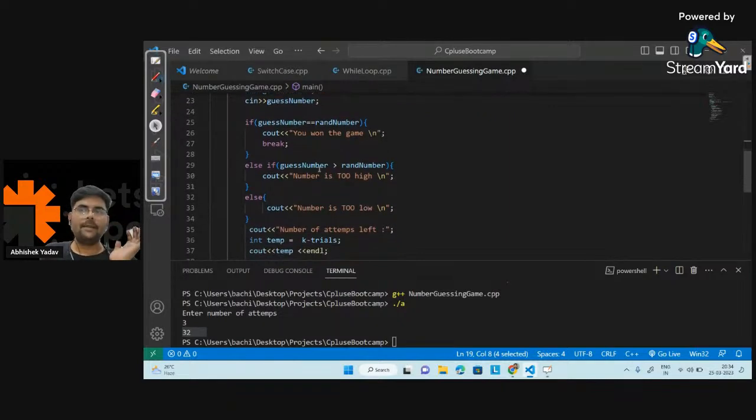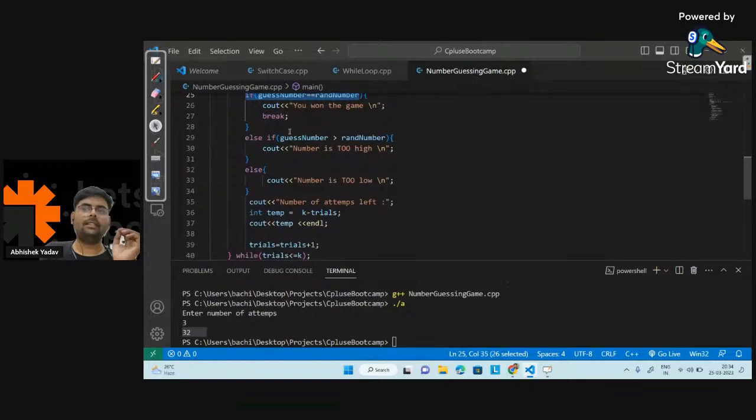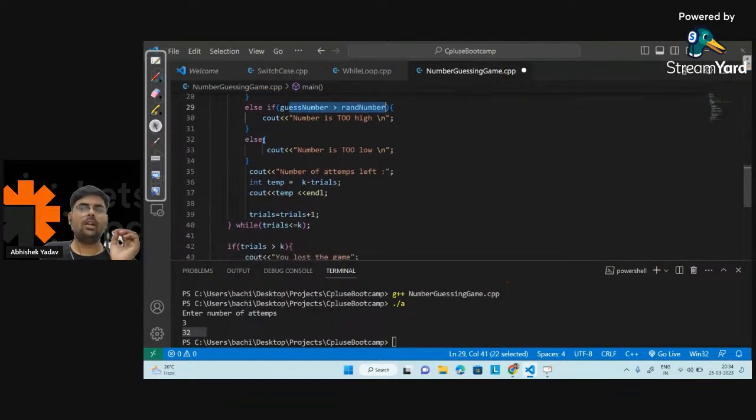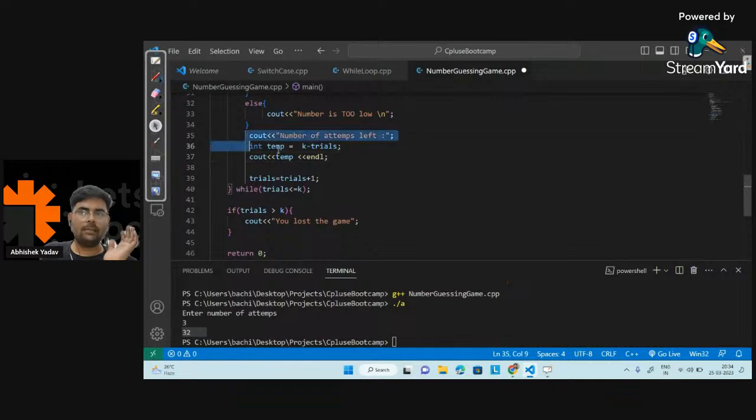And after that, I'm writing a check whether the number is equal to the random number, greater than the random number, or less than the random number. And I'm calculating the number of attempts left, and I'm increasing the trials also, right? So everyone is clear, right?